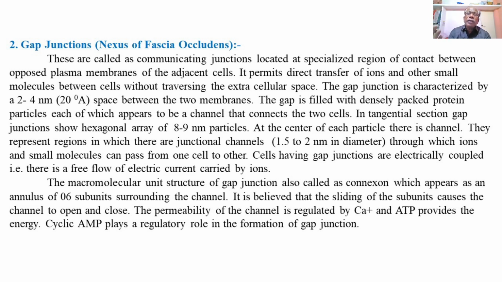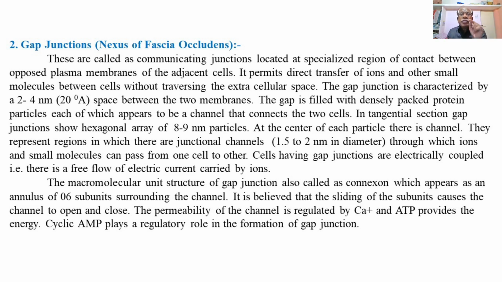As we have explained earlier, gap junctions are composed of densely packed protein particles, each of which has about a 1.5 to 2 nanometer diameter channel. So the macromolecular, or larger, unit structure of the gap junction, also called a connexon, appears as an annulus, or a ring composed of 6 subunits surrounding the channel.